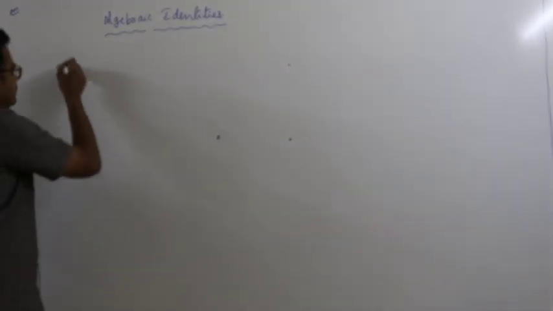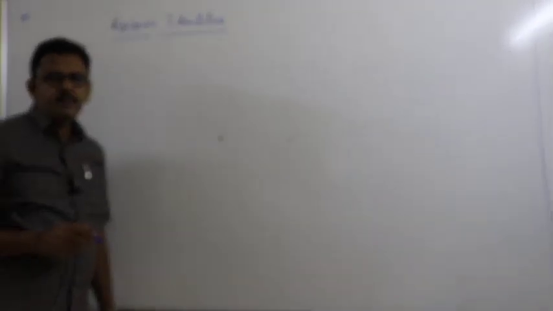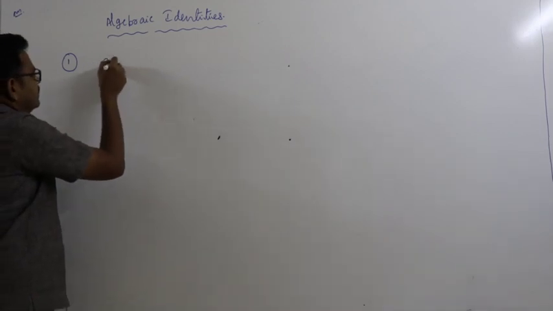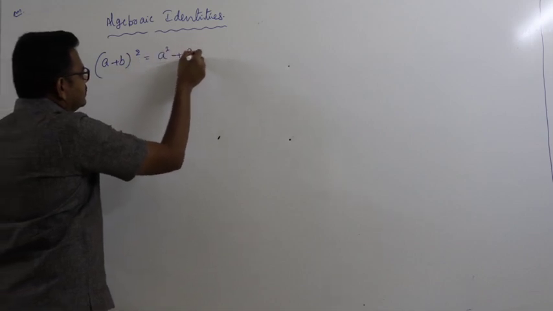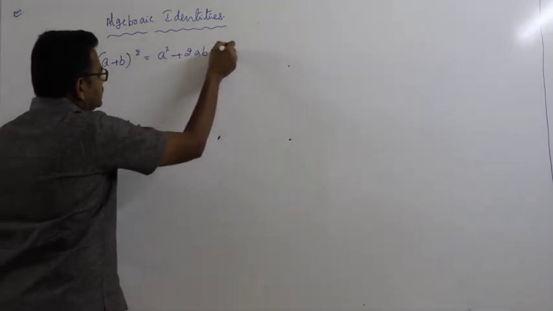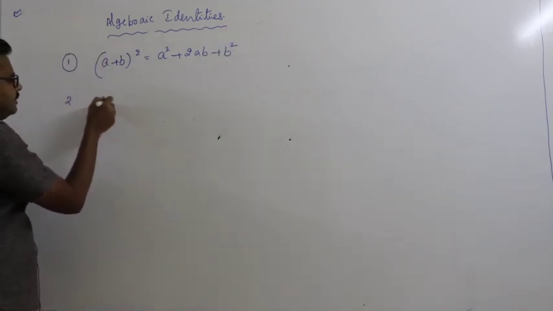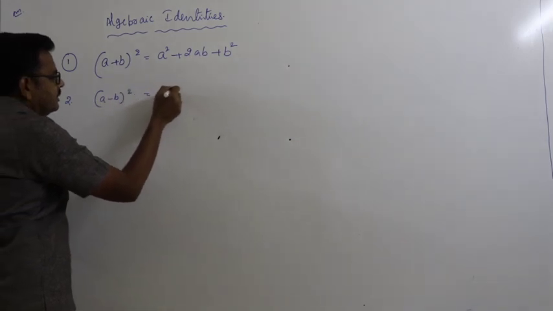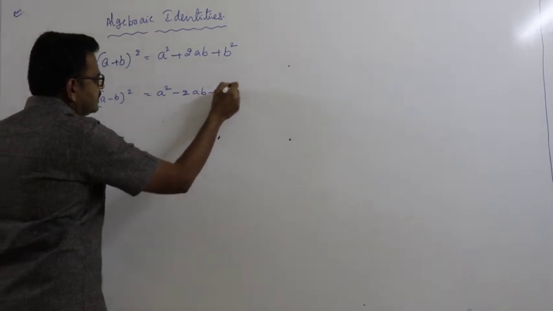So, the first one, I think all of you know, but recollect all these formulas once. A plus B whole square is equal to A square plus 2AB plus B square. A minus B whole square is equal to A square minus 2AB plus B square.